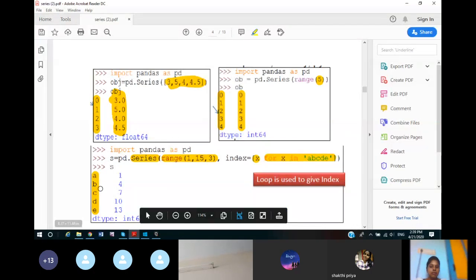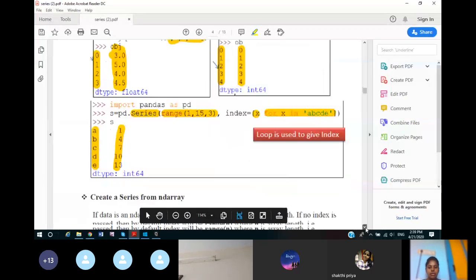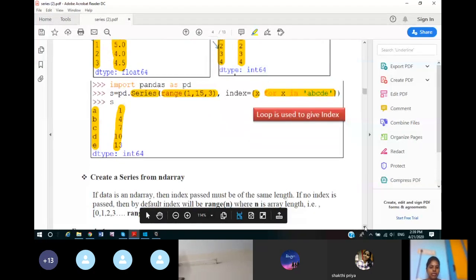Then again add 3, 7 plus 3, 10. Then again add 3, 10 plus 3, 13. Now the last value in this range could be 14, stop minus 1, but it will not go up to 14 because 13 plus 3 will take you to 16. So it will stop here itself, and up to 13 will get displayed. So this is how we can create a series using the range function.